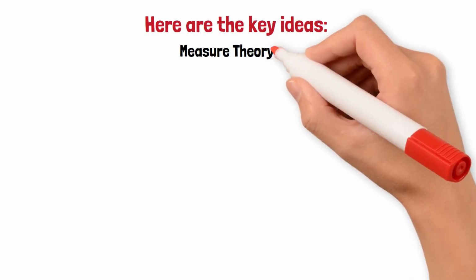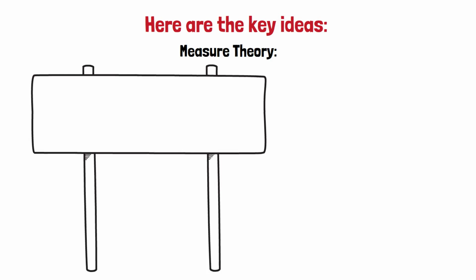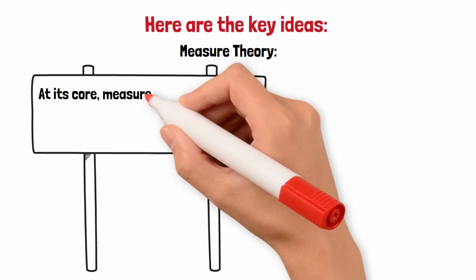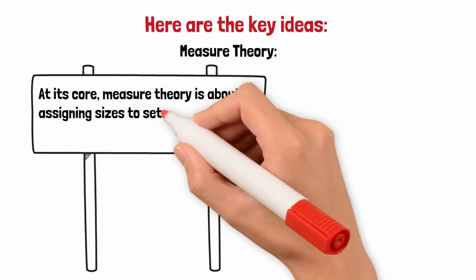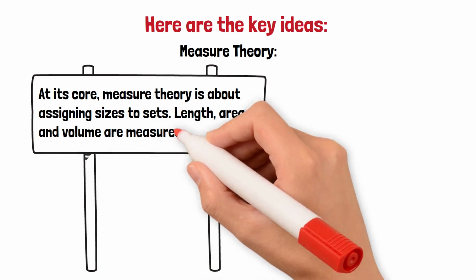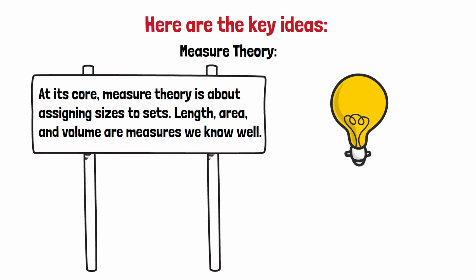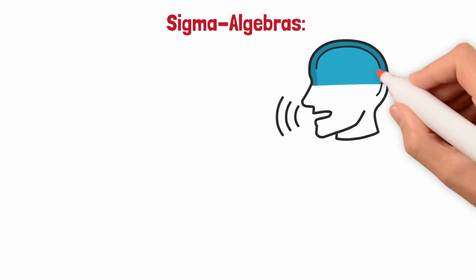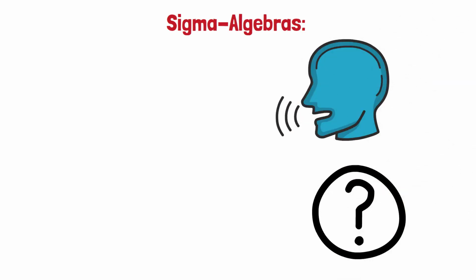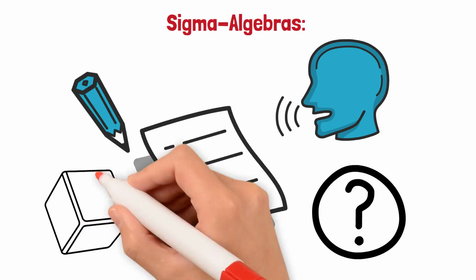Measure theory. At its core, measure theory is about assigning sizes to sets. Length, area, and volume are measures we know well. But measure theory extends this idea to far more complex sets, even infinite ones. Sigma algebras. These are collections of sets that allow us to talk consistently about which events are measurable. They're the rules of the game for probability.